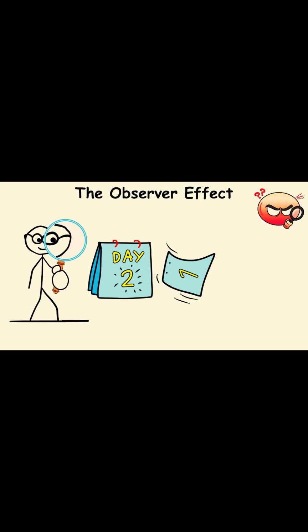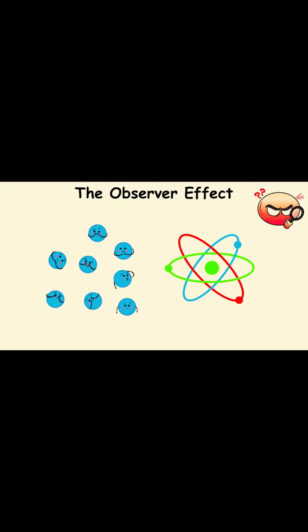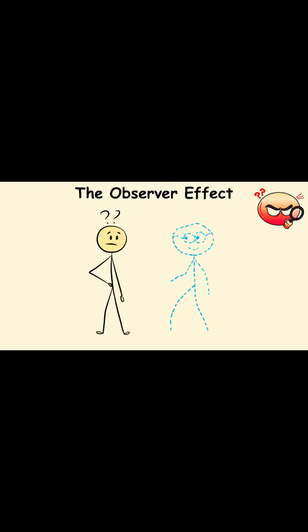On the other hand, in the everyday world, observing things for what they are doesn't change their nature or what they're doing. But in quantum physics, particles are shy enough to change their behavior when they know you're observing them. It's like someone is invisible only whenever another person is looking at them.